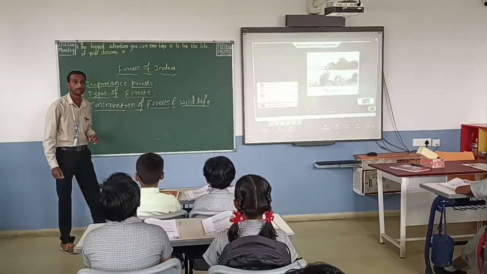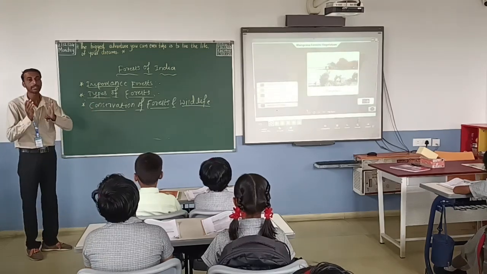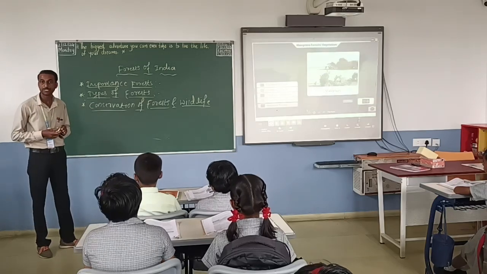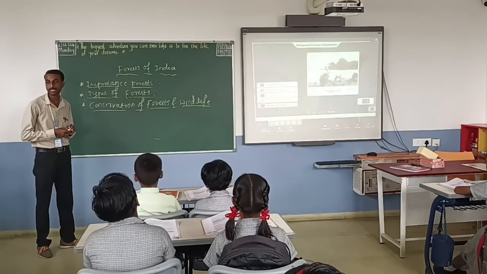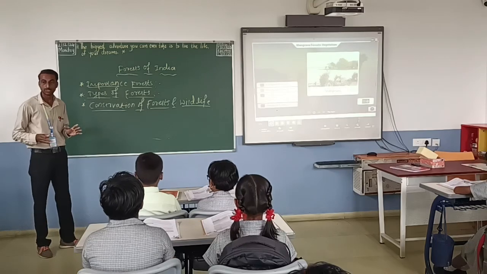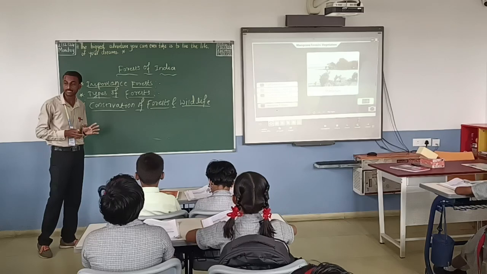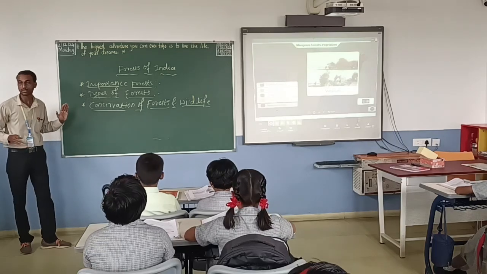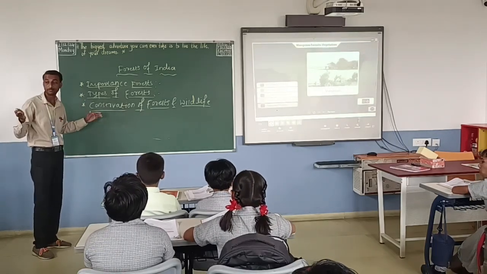So children, we have to conserve our forest or protect our forest. Many years ago, the forests were being cut down. Deforestation was going on at that time. Many people were cutting the trees and not planting trees. Then the government and many people in our country made people aware to protect our forest, because we are depending on the forest only.